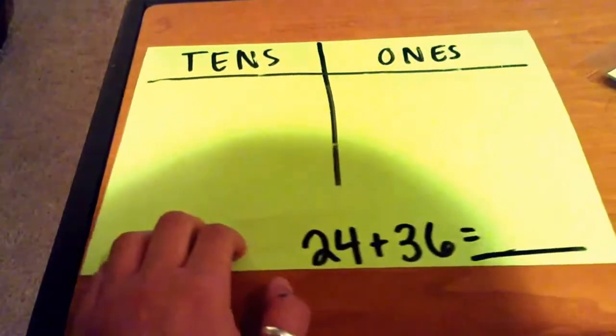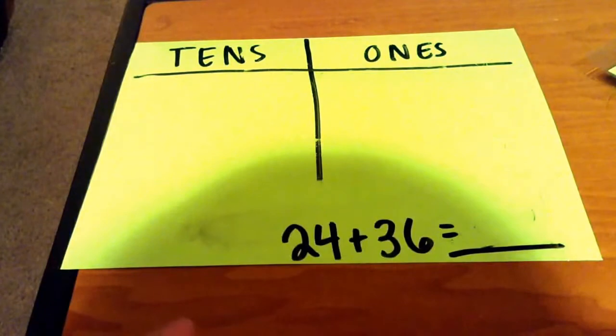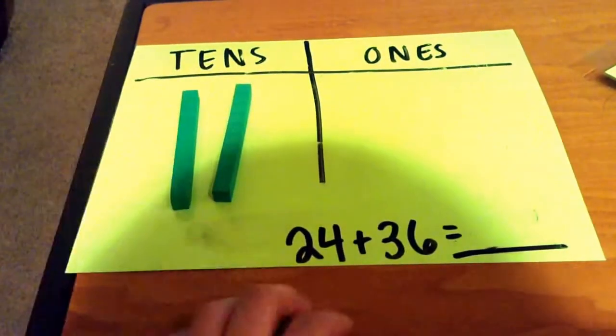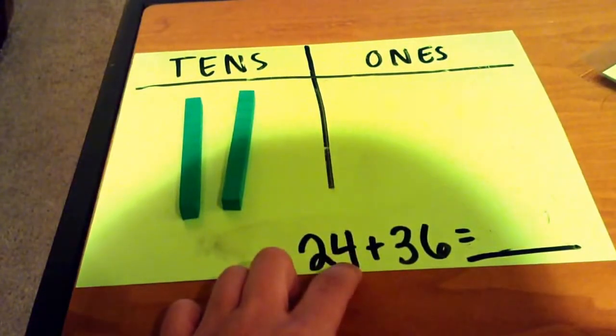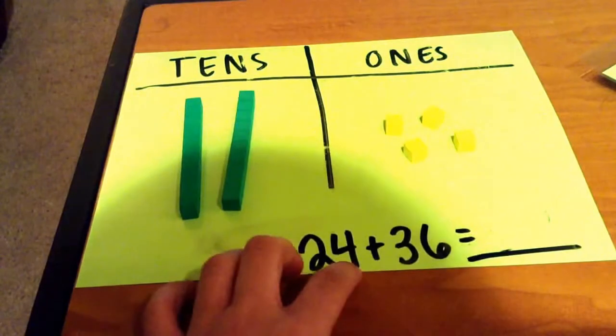Let's start with the 24 pieces that Sally has. We see a 2 in the tens place, so that means we're going to have what? Right, 2 of our tens blocks. We see 4 in the ones place, so we're going to take 1, 2, 3, 4 ones.